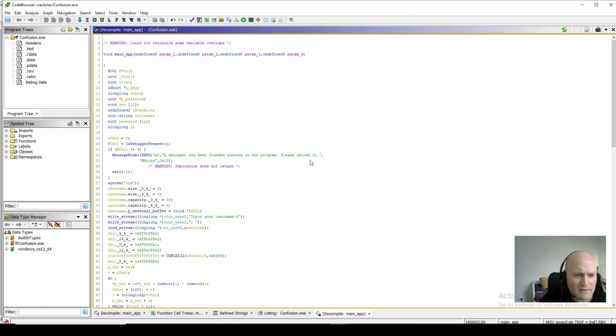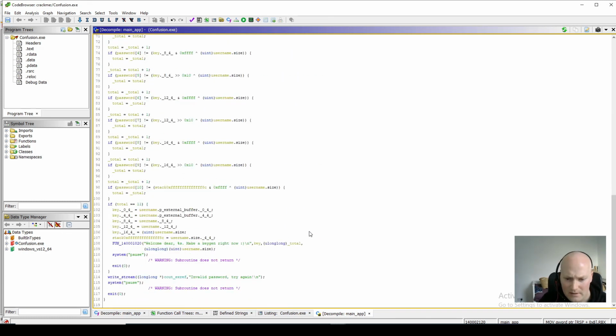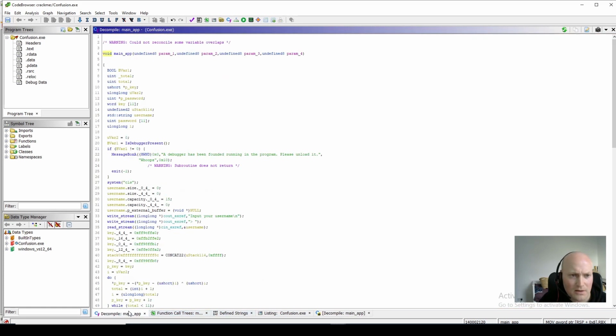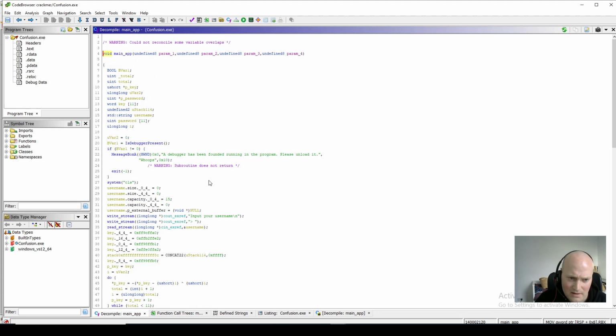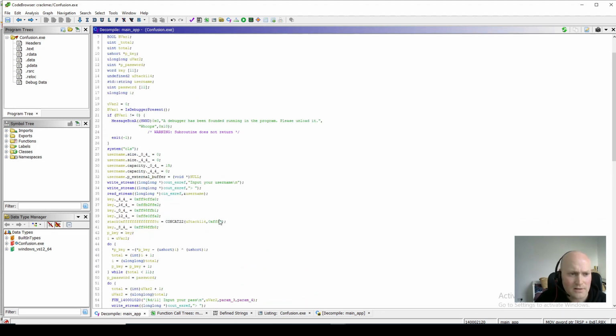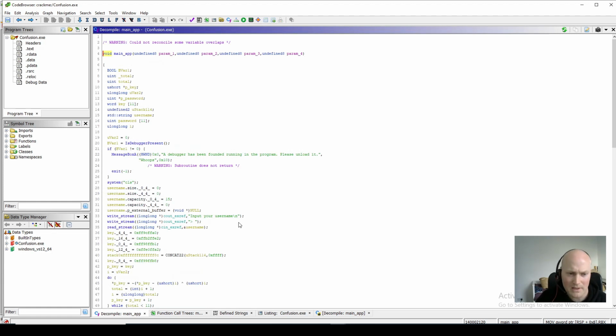There's some stuff in here I'll probably save for another tutorial. When we look in this code, there's a lot of anti-debugger stuff. There's not just this one, called IsDebuggerPresent, which is quite obvious and easy to bypass. But there are other things in here, so they've put quite a lot of different kinds of debugger checks. For example, if you're using breakpoints in a debugger to try and figure out a piece of code, then usually more time elapses than under usual use, so there are checks for how much time has elapsed. They also use interrupts to try and trigger the debugger when you don't want to trigger a breakpoint. There are all those kinds of things in here which you can look at, but I'll go over that probably in another tutorial.